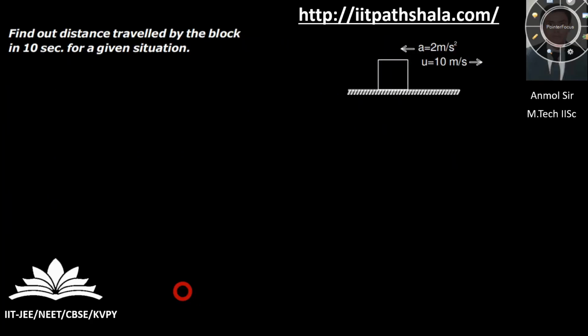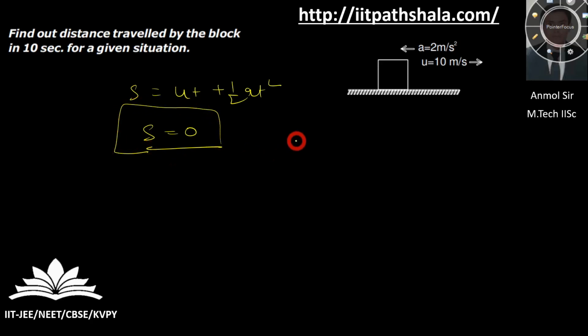Now this question is very important. Why? Because most people make mistakes while doing this question as follows. You have to find the distance traveled by the block. So what will you use? s = ut + ½at². Everything is given, you put it in and you will find that s is equal to 0. Now if it is traveling, how in the world will you get a distance equal to 0? As I've told you earlier, in the earlier slides itself.